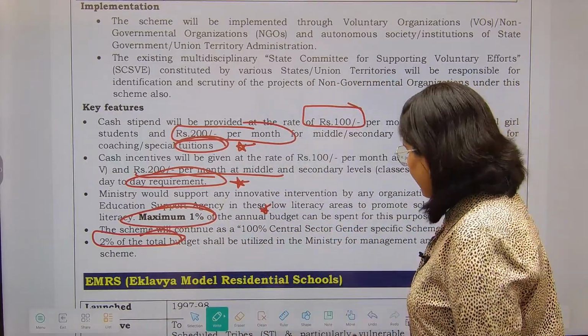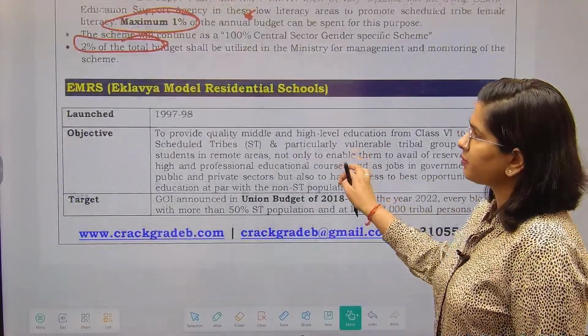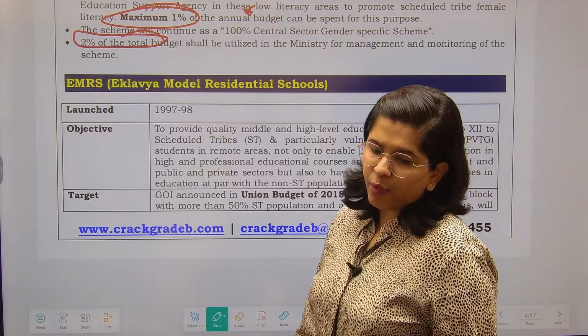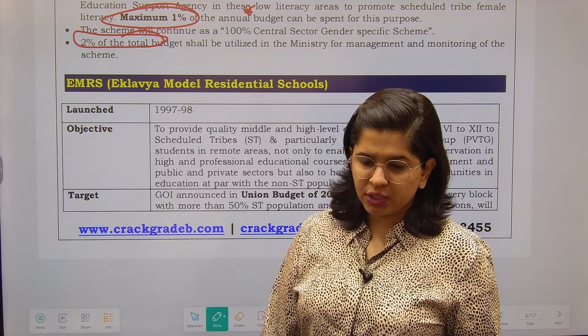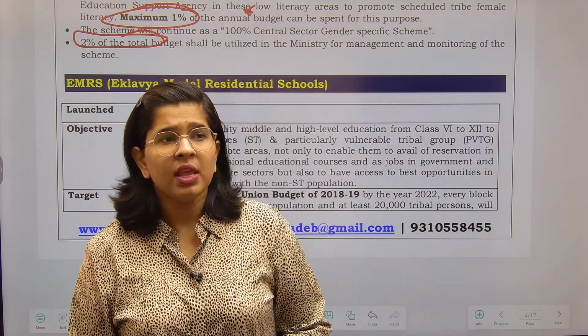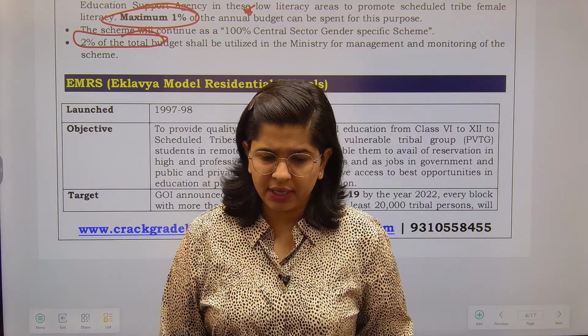Now next is the EMRS. EMRS is Eklavya Model Residential School. Why have we established these schools? Obviously, the schools are for the ST population. Some non-ST population will also be allowed, but that is restricted.